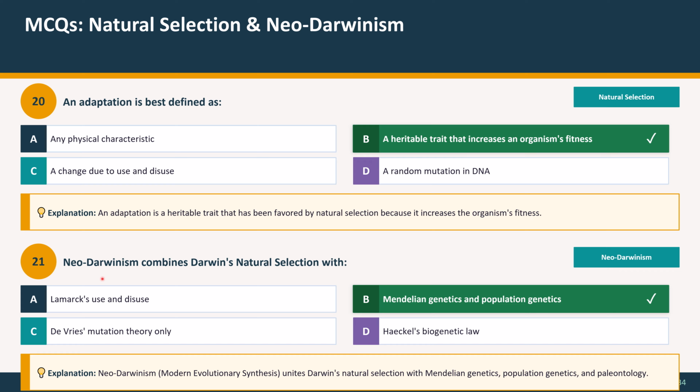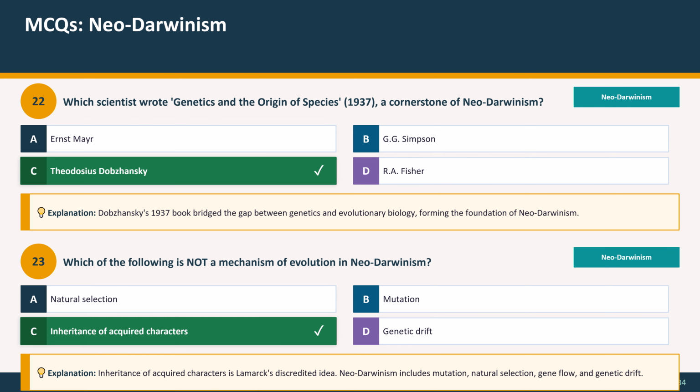Question 21. Neo-Darwinism combines Darwin's natural selection with: option A, Lamarck's use and disuse; option B, Mendelian genetics and population genetics; option C, de Vries' mutation theory only; and option D, Haeckel's biogenetic law. So the correct option is Mendelian genetics and population genetics. Explanation: Neo-Darwinism, the modern evolutionary synthesis, unites Darwin's natural selection with Mendelian genetics, population genetics, and paleontology. These MCQs are about Neo-Darwinism.